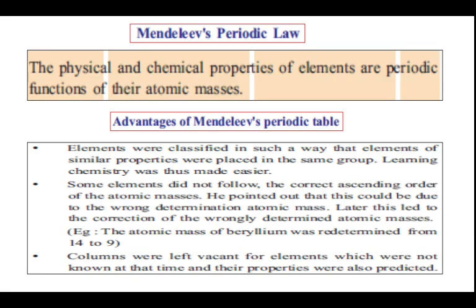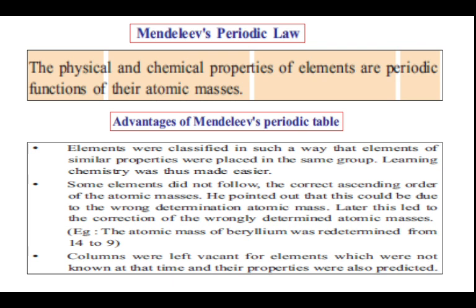Moving on to Mendeleev's periodic law: the physical and chemical properties of elements are periodic functions of their atomic masses. Advantages: elements were classified in such a way that elements of similar properties were placed in the same group. Learning chemistry was thus made easier. Next, some elements did not follow the correct ascending order of the atomic masses.